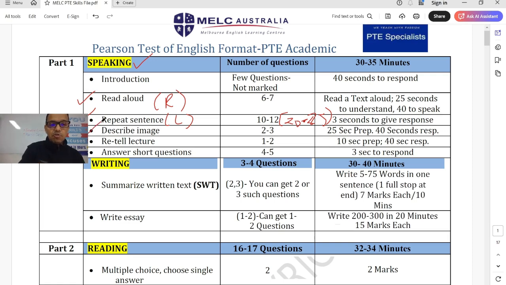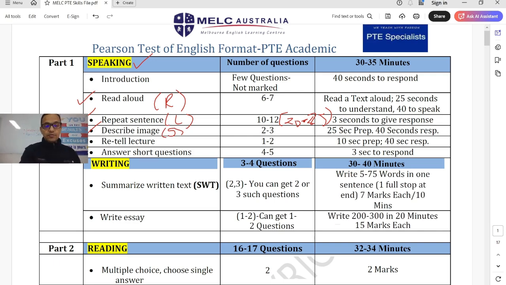Next is describe image. It does not affect any other module, but it does impact your speaking score. Therefore, you must use good vocabulary, and if you're using a template, make sure that you're not just using the template, you are definitely saying content as well.